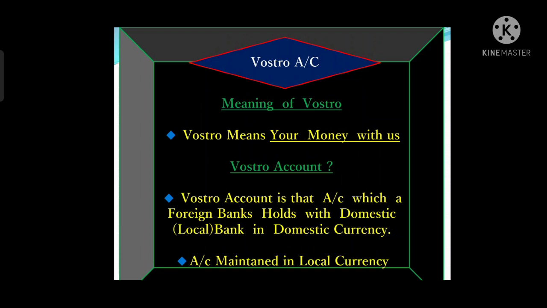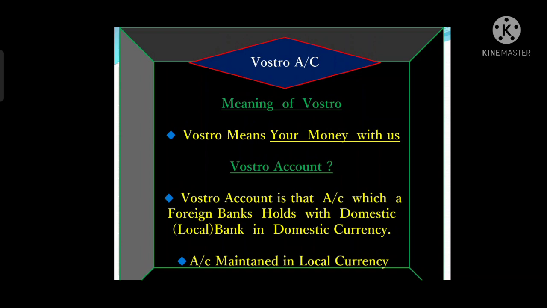If Nostro account is what we discussed, then Vostro account is simply that account where a foreign bank holds an account with a local bank in local currency. That is called Vostro account.